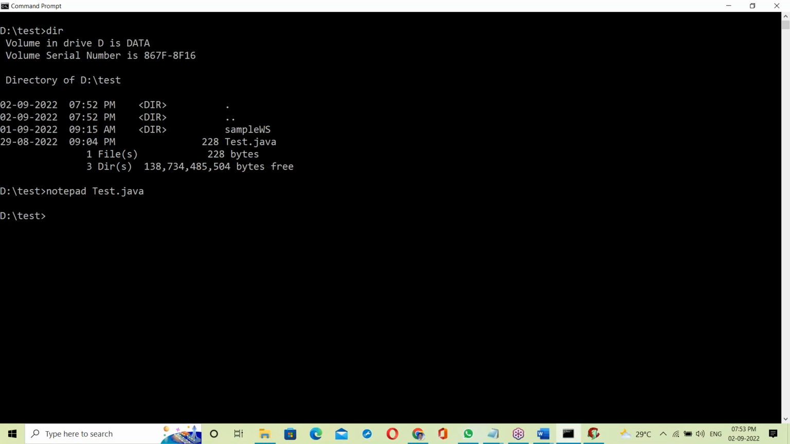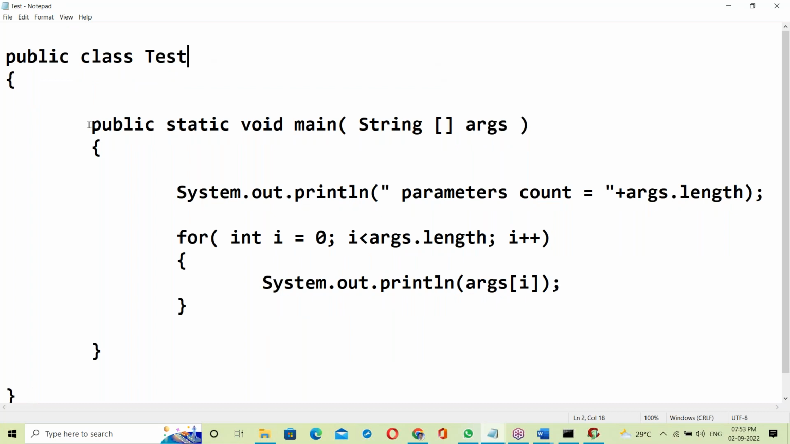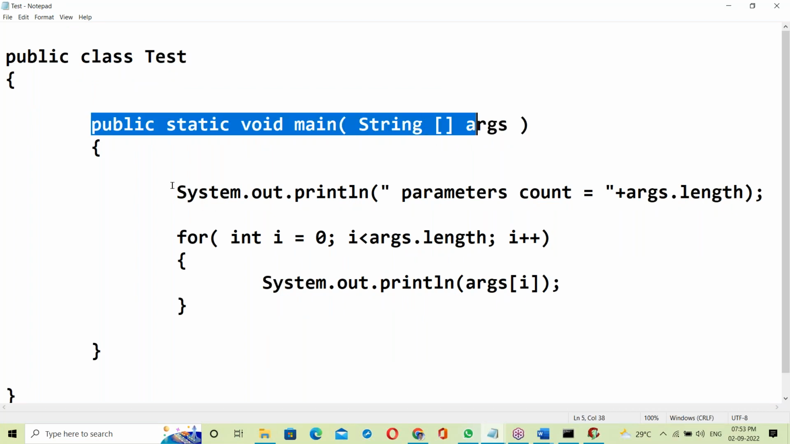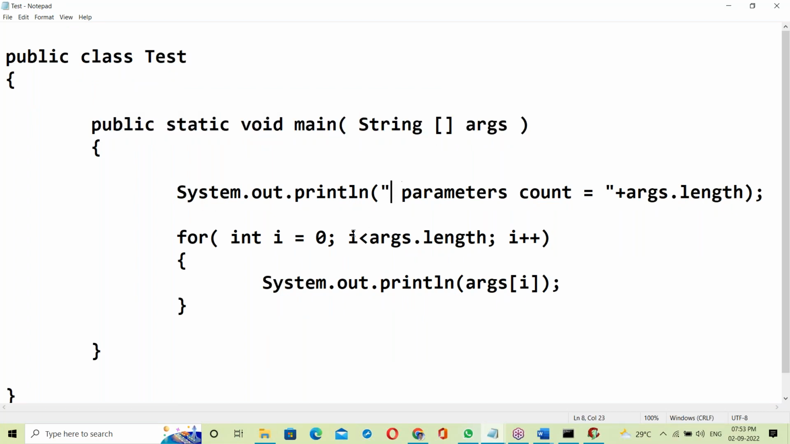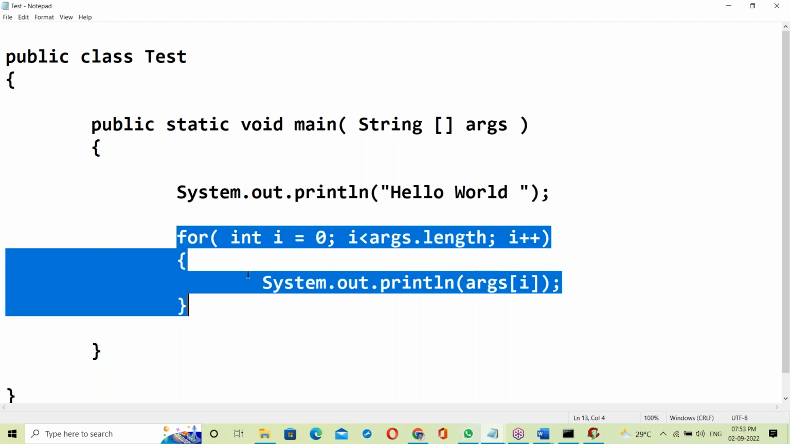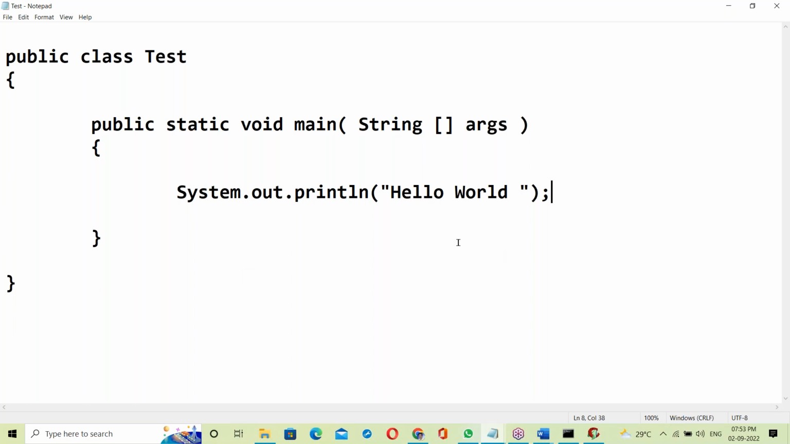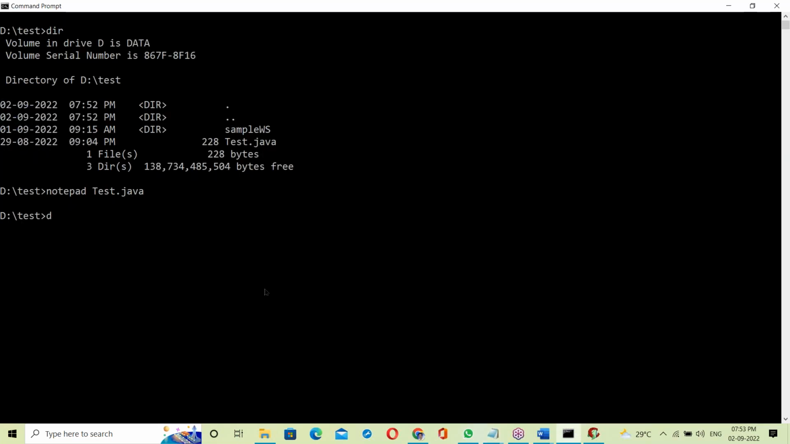Open the test.java file in Notepad. Public class test, public static void main. Let us write simple code here, a Hello world program that prints Hello world as output. Save it, save and exit. Then dir.